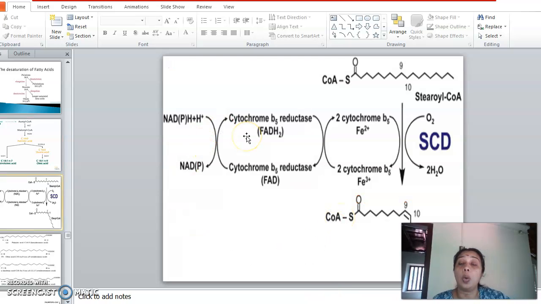So how is the double bond being introduced? So this is our stearic acid. Most probably the palmitic acid will be converted into stearic acid. In few cases only, palmitic acid will be directly converted into palmitoleic acid. Otherwise, usually the fate of palmitic acid is to enter into elongation, that is, to be converted into stearic acid.